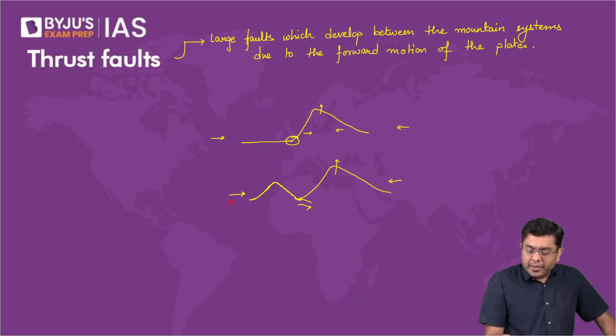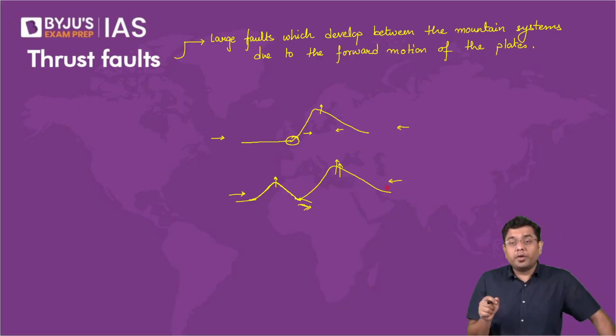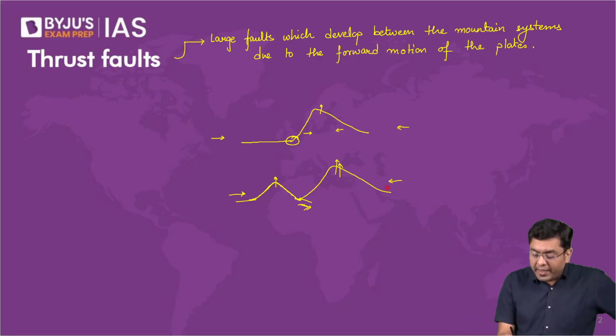Furthermore, as this compression would continue, some movement would happen across this thrust fault. The height of the existing mountain would increase, and the second mountain range would also continue to increase in height. Both of them would continue to get narrower and narrower, and eventually a thrust fault or deformation fault would develop here as well.